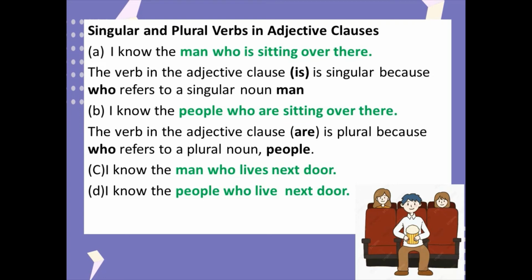Okay, now in this slide, let's see about singular and plural forms in adjective clause. Be careful. I know the man who is sitting over there. So you can see here the noun is singular, the man. The verb in the adjective clause is singular because who refers to a singular noun, man. Example B. I know the people who are sitting over there. The verb in the adjective clause, are, is plural because who refers to the plural noun, people.